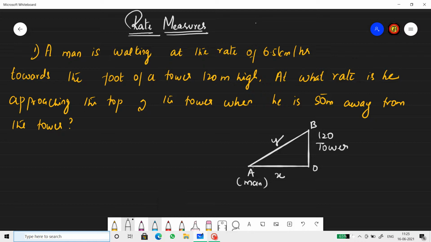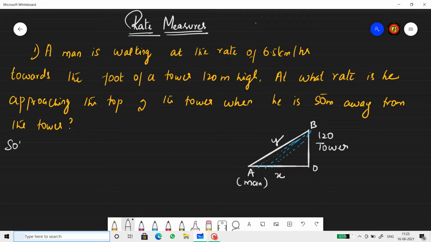Are you able to get the question? See, the person keeps moving. He can be here, he can be here, he can be here at any point in time, right? So if he is here, the top of the tower is this. So the y keeps changing, isn't it? Rate of change of y, that is what they want us to find.